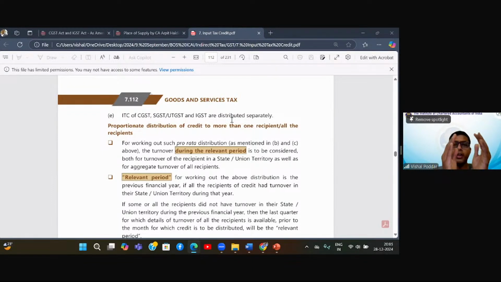If I am distributing the credit to an outsider, meaning my unit in some other state, even though I have C and S credit, as per this point I have to distribute all these credits separately. But when I'm distributing this credit to an outside unit, I will distribute this entire credit by one name, that is IGST. So what I have received is C plus S, but when I'm distributing it to the recipient who's outside my state, I will call it IGST only. But if I'm distributing it to the recipient within my state, I will call it C and S. This is a very important point. Keep in mind. Is this okay?